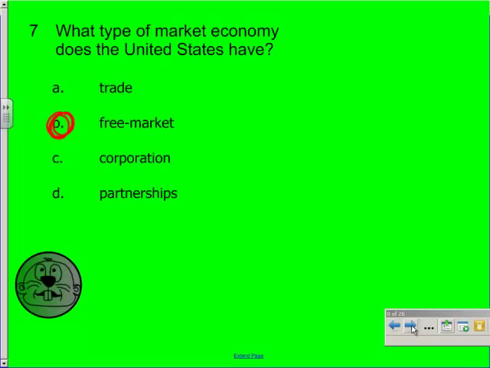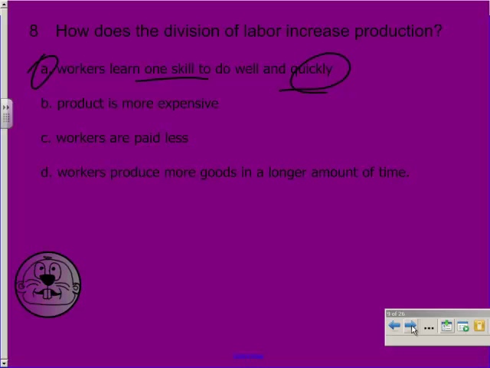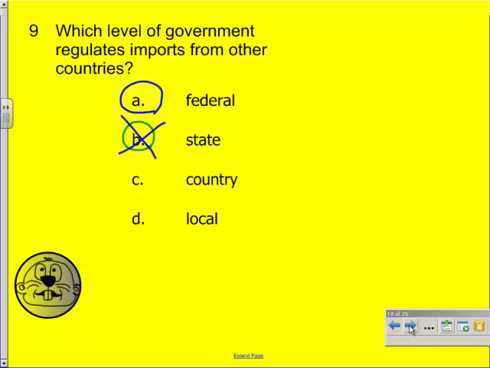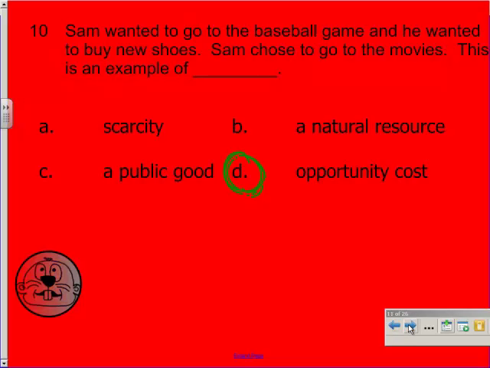What type of market economy does the United States have? The United States has a free market economy. How does the division of labor increase productivity? Workers learn one skill to do well quickly. Which level of government regulates imports from other countries? The federal government deals with other countries and they regulate imports.